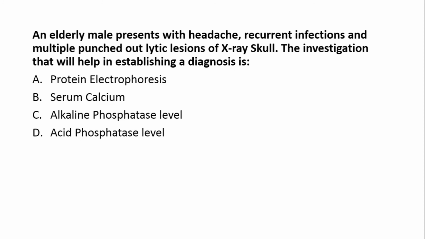The classic triad includes marrow plasmacytosis of greater than 10%, serum and or urinary M protein, and lytic bone lesions. For lytic bone lesions, X-ray of skull has already been done. For marrow plasmacytosis, you need bone marrow biopsy, and it is not present in the options. And for the serum and urinary M protein, you need to do protein electrophoresis, and since this is the only investigation given in the options, the answer is protein electrophoresis.